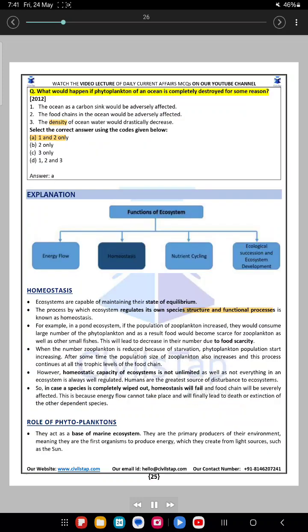Question 5. What would happen if phytoplankton of an ocean is completely destroyed for some reason? 2012. 1. The ocean as a carbon sink would be adversely affected. 2. The food chains in the ocean would be adversely affected. 3. The density of ocean water would drastically decrease. Select the correct answer using the codes given below.